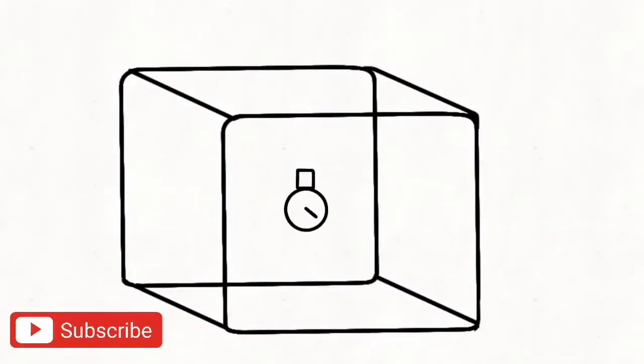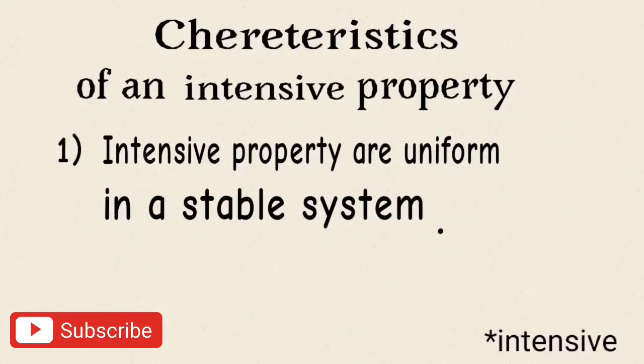In a stable system, if we have a different concentration, it will try to minimize the difference in concentration, or you may see it as trying to minimize the energy difference, and then it will establish an equilibrium, so pressure will be the same in that container. In fact, any intensive property will be uniform in a stable system.